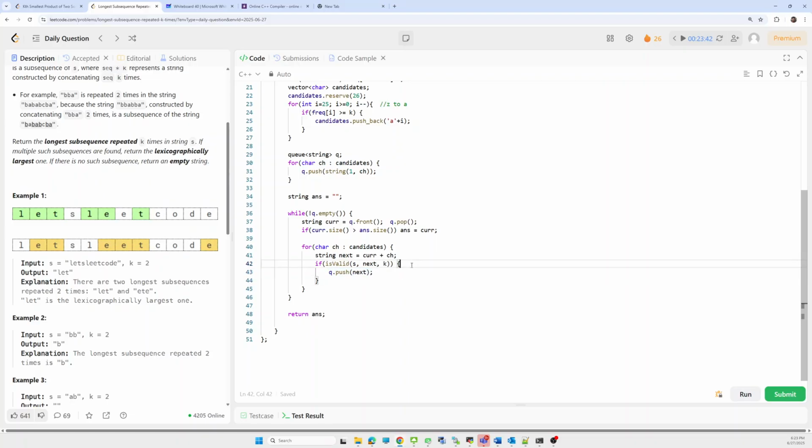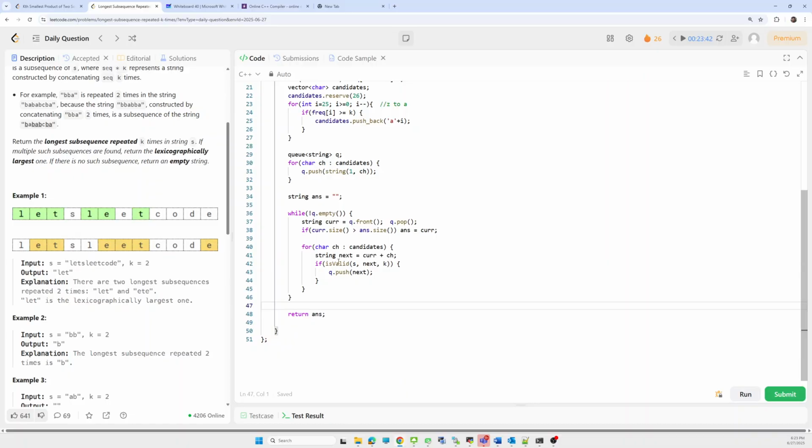Let's say our current is le. Now we have to process lt also. For that, we'll push le into the queue so that it will be processed further with t. Just try to visualize it. And in the end we have to return the answer.